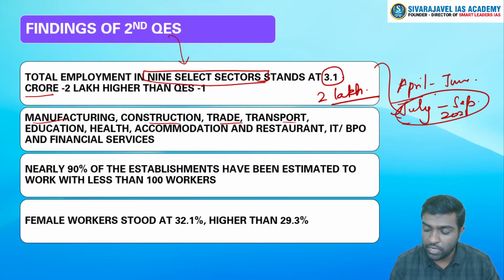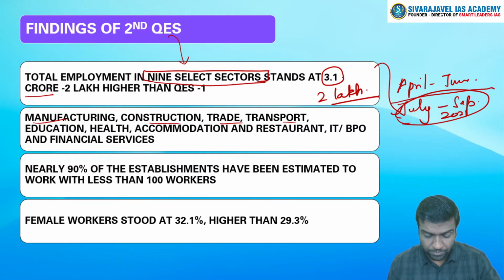This is the period where India went for a gradual unlocking, and we slowly wound up the lockdowns. Clear? So relaxations were done during this period, the economy began to revive, and that is reflected in the form of 2 lakh additional jobs created in the organized sector.